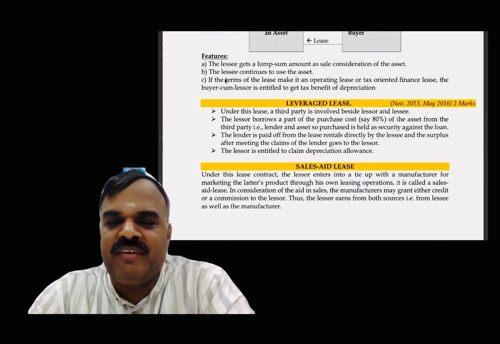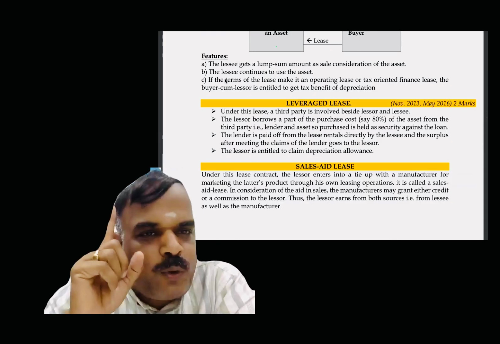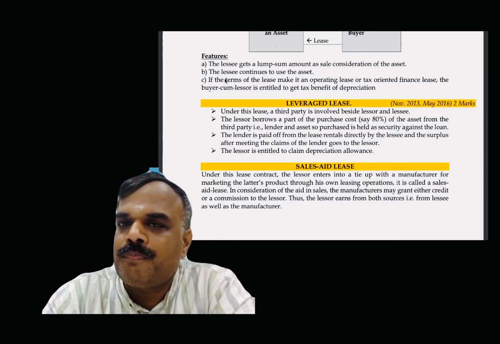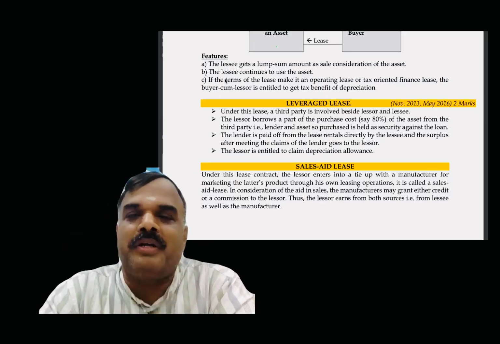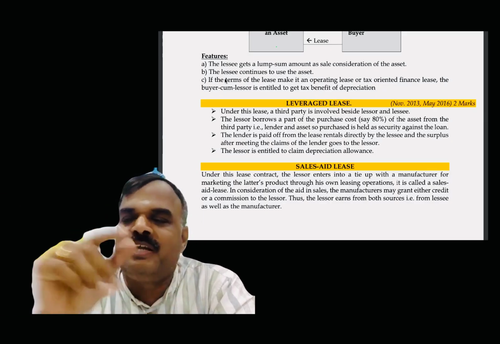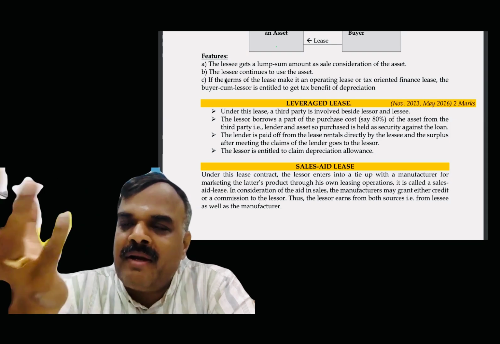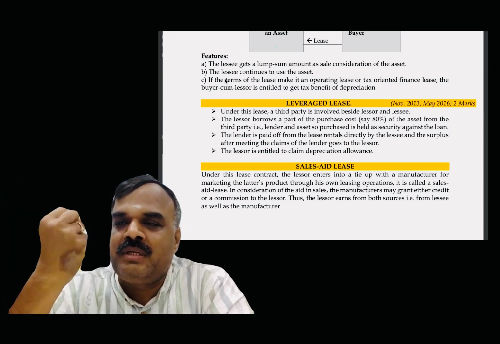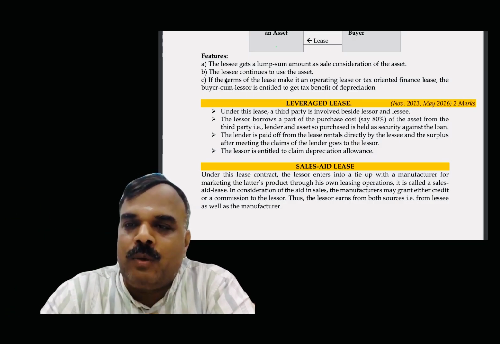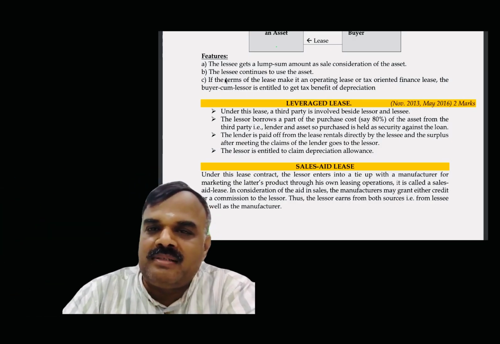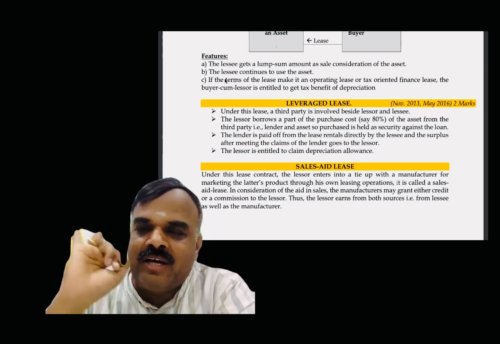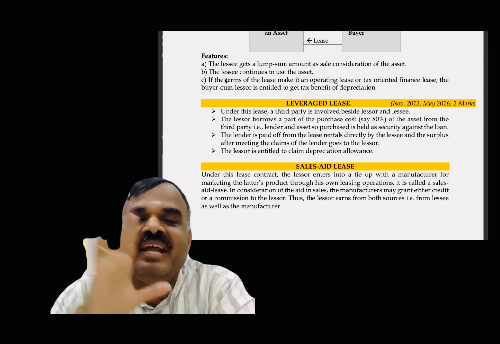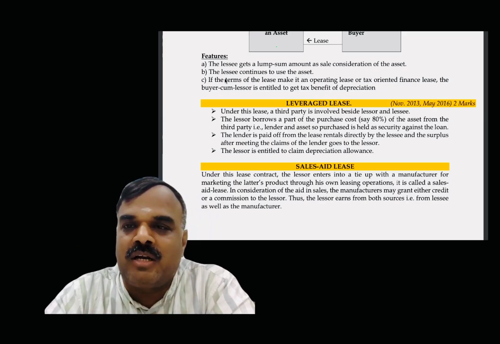Then leverage lease. With respect to leverage lease, I have told you when the concept of leverage arises. The concept of leverage arises only in case of loan, debt. Here a third party is involved. Suppose they are buying the Pothys building. Geeta madam sees it is a nice project, but 100 crores is not possible. She is having only 70 crores. So she gets another person for 30 crores. One more party is involved. Then in the lease, besides lessor and lessee, another party is involved for the purpose of giving funds. Then it is called what? Leveraged lease. Got the logic or not?